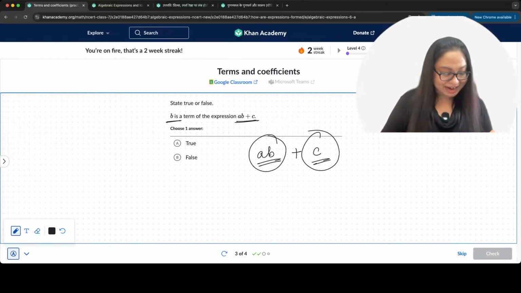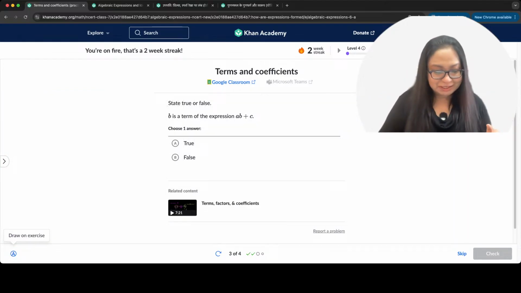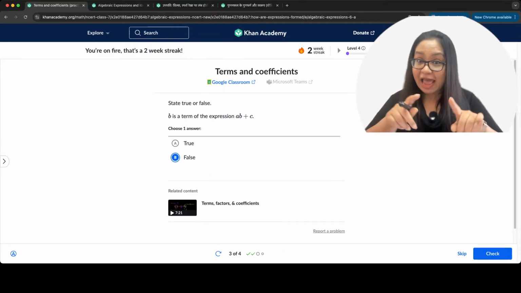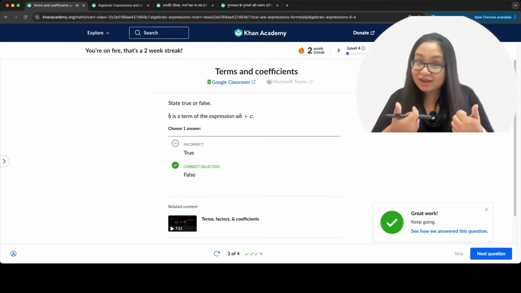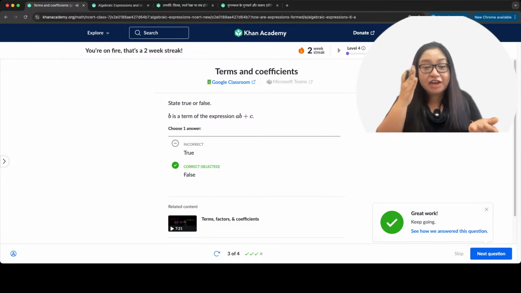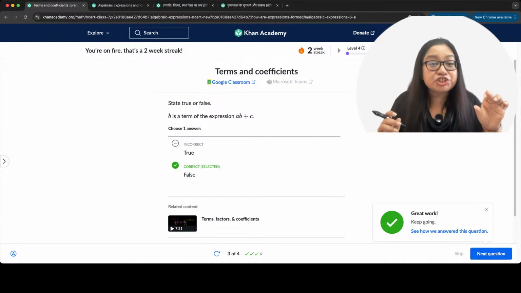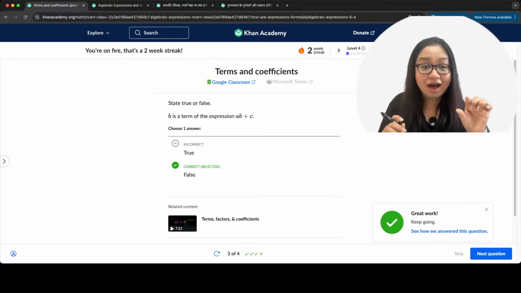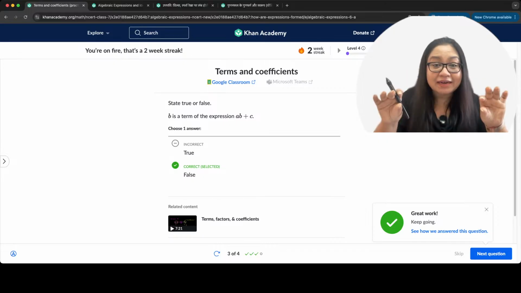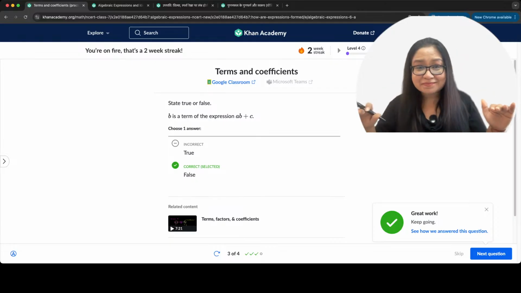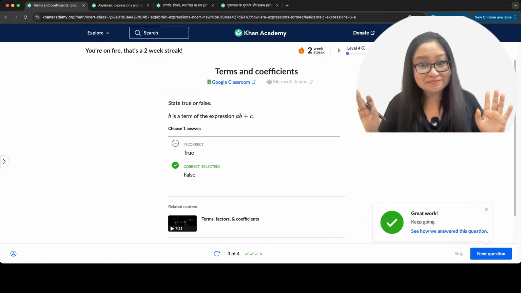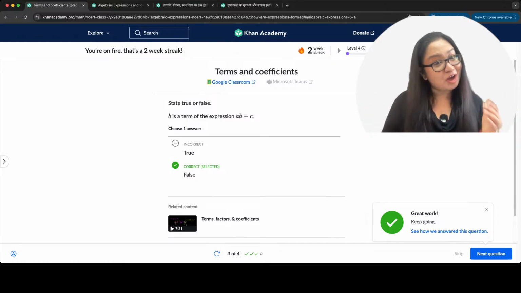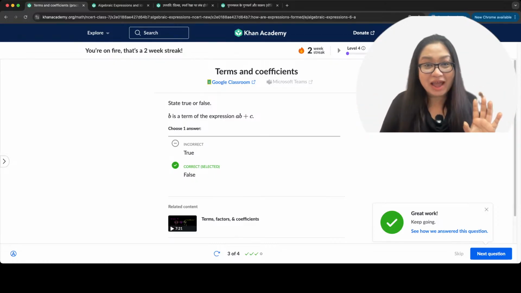No, we don't, right? So here we go. Let's put the false, and we check. All right. So here we go. Correct. So how do we check for terms? Terms are the ones that are separated by plus or minus sign. That is it. Got it? Okay. So false is false. And we go ahead with the next one.